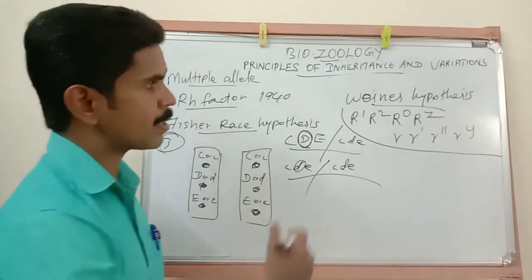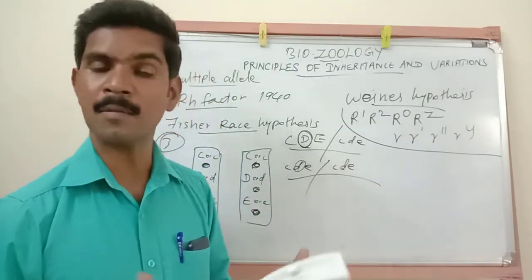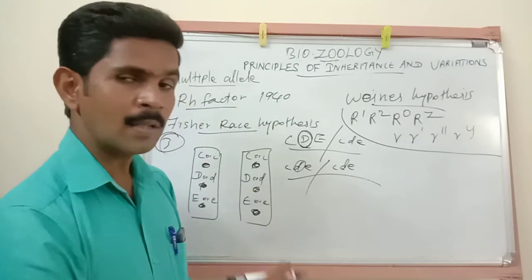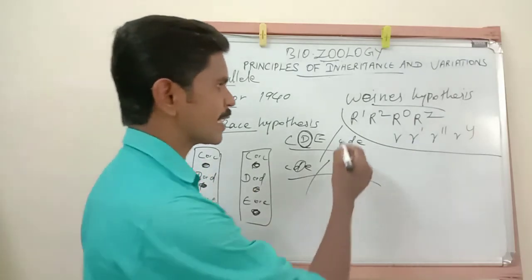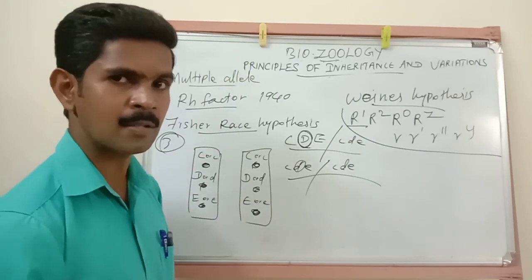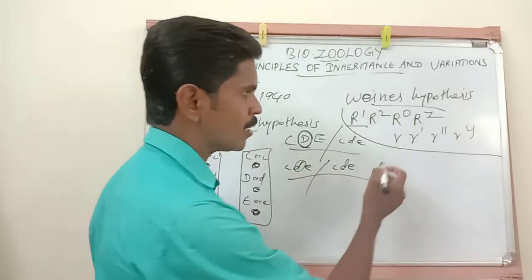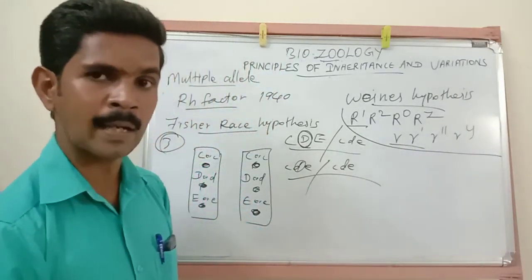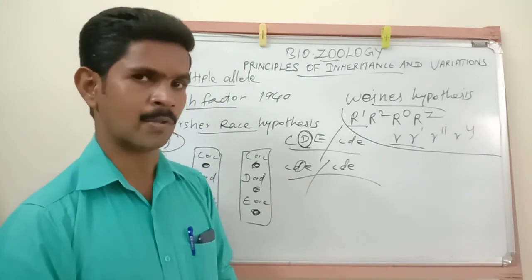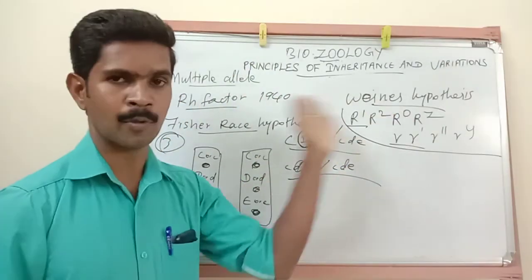So when we draw the phenotypic characters using these alleles, we will get many phenotypes. The phenotypes carrying capital R are called Rh positive phenotypes. The phenotypes carrying 2 small r are called Rh negative phenotypes. I hope you understood these 2 hypotheses.